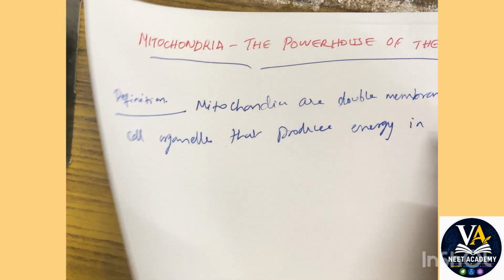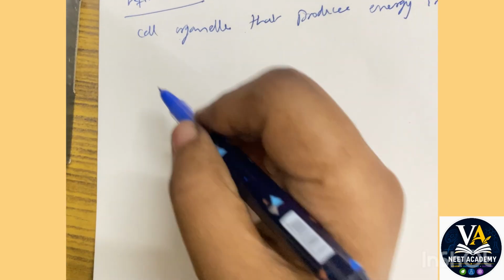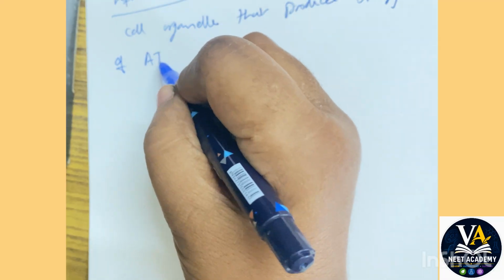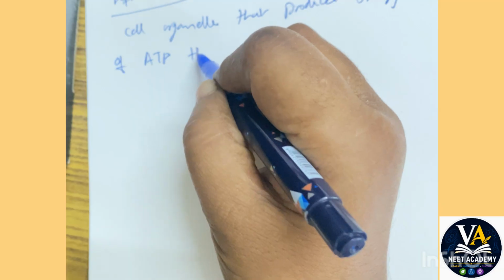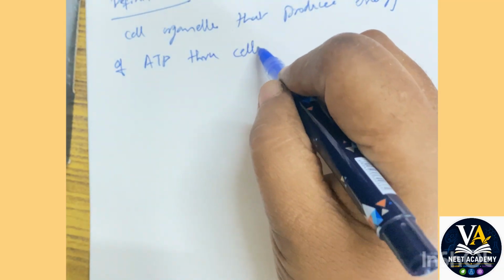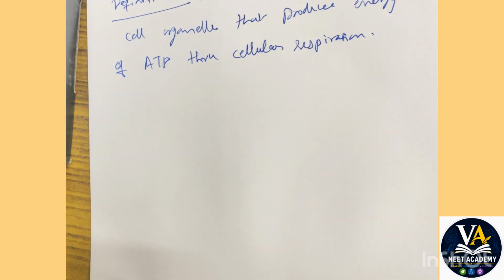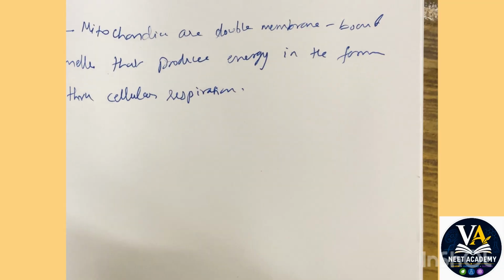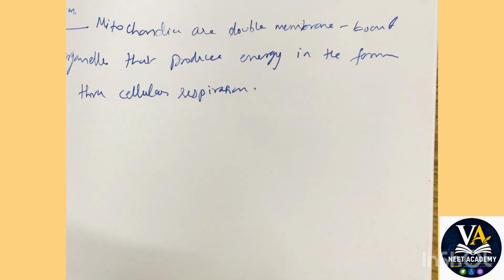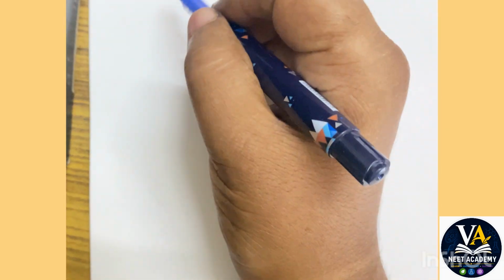Now energy in the form of what? ATP, adenosine triphosphate. Okay, now how is this produced? Through cellular respiration. So mitochondria are double membrane bound cell organelles that produce energy in the form of ATP, and this ATP is produced through cellular respiration.